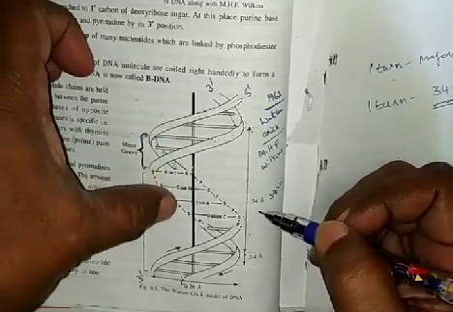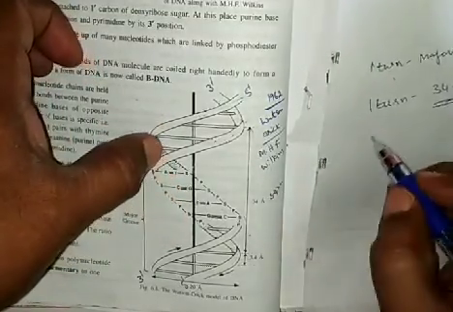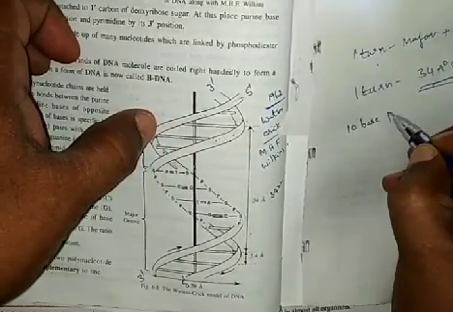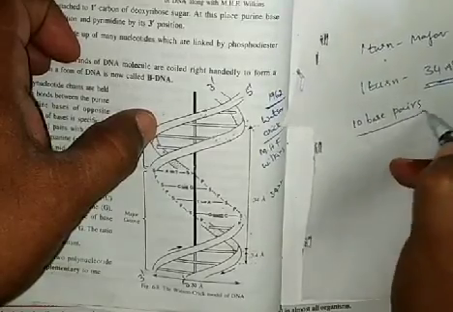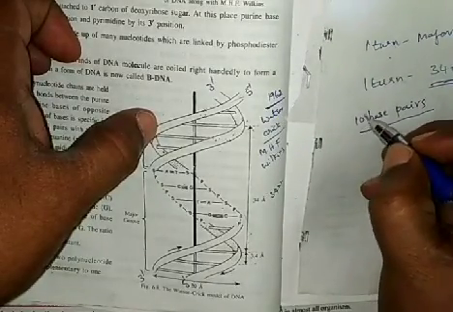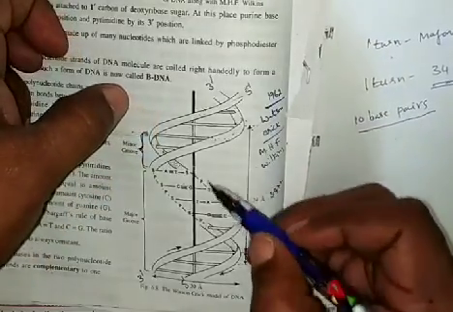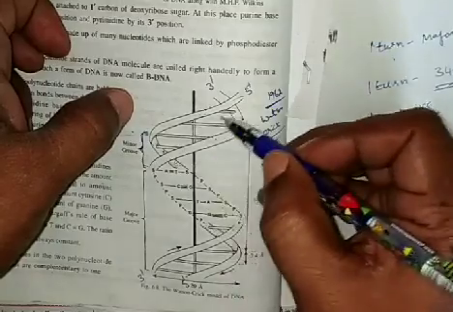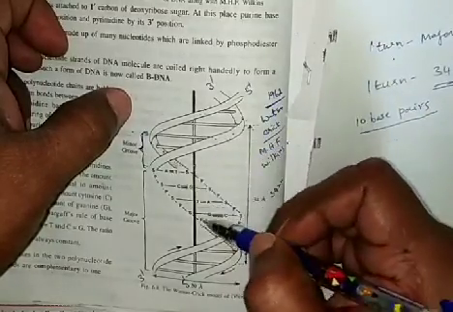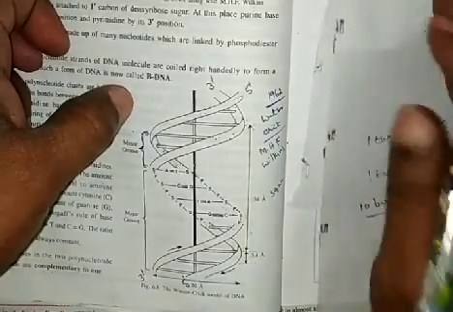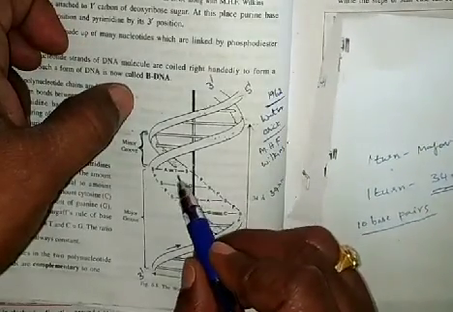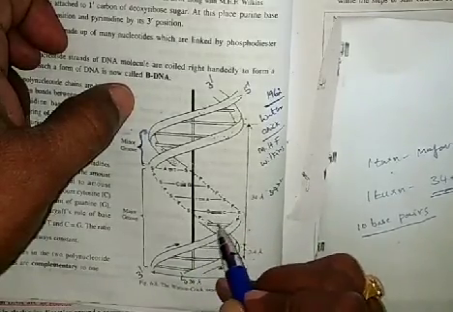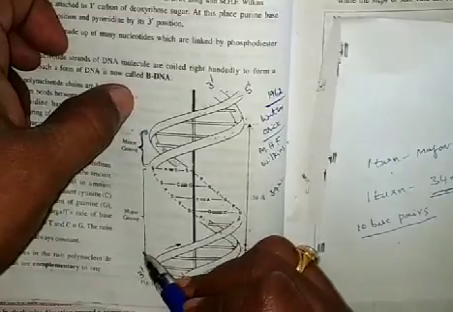In this pitch of DNA, in one turn of DNA, 10 nitrogen base pairs are present. Like this, 1, 2, 3, 4, 5. Each turn has 10 nitrogen base pairs. This is one base pair, this is one base pair, and from here to here, 10 base pairs are present.